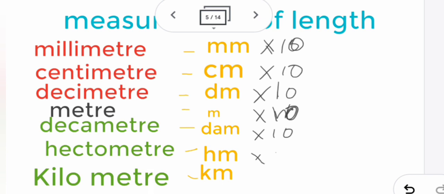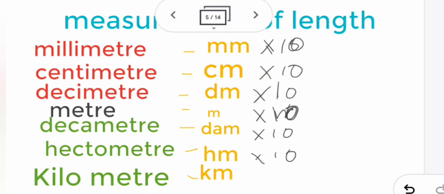And hectometer, if you multiply by 10, you will get the kilometer. So the smaller unit is 10 times bigger than the next bigger unit. The smaller unit is 10 times bigger than the unit just next to it.